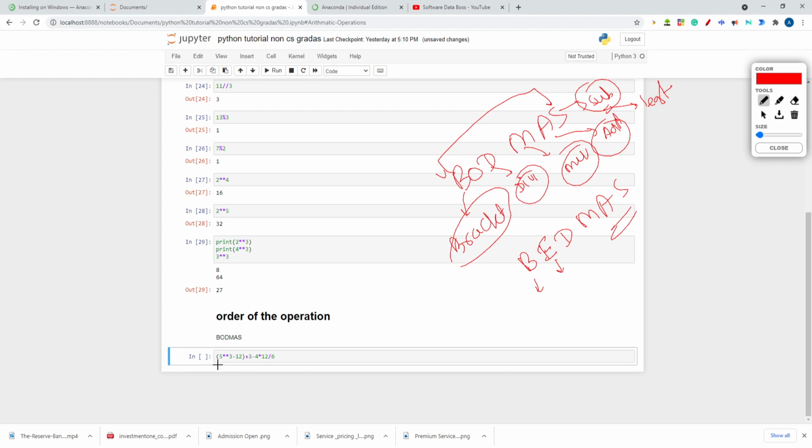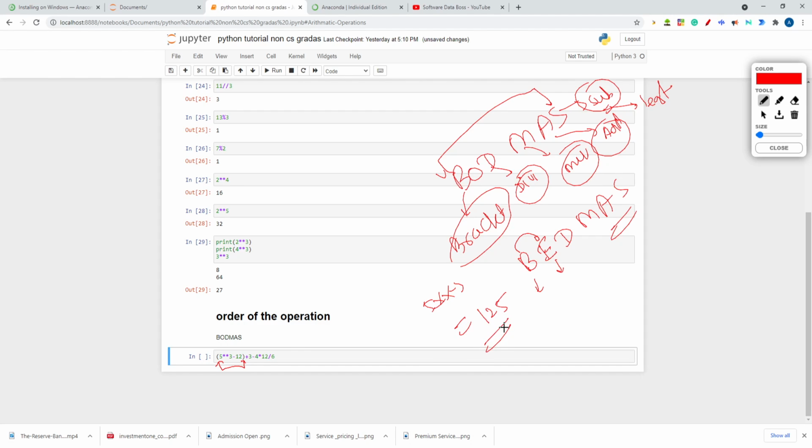So here is the bracket, so it should have the highest priority, right? Now the next priority is given to the exponent, so this operation must be executed first. 5 star star 3 will be 5 raised to power 3, 5 cube, which is 125.